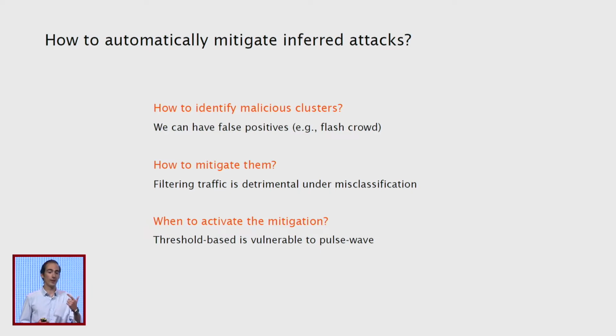We have to find a way to mitigate potentially malicious clusters, and we need to decide when to mitigate those clusters. And we've said at the beginning that we can have false positives, like, for instance, flash crowds look very similar to attack traffic. We don't want to mitigate them using drastic defenses like rerouting or filtering, because we can have these false positives. And we don't want to rely on threshold-based activation mechanisms, because then we have the risk of misconfiguration. So how do we do it?